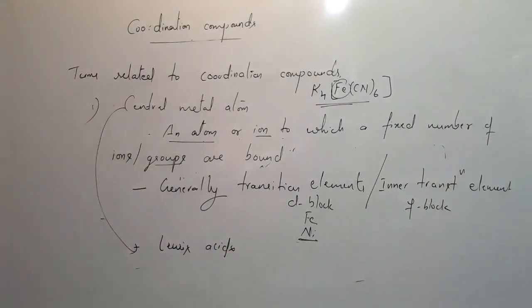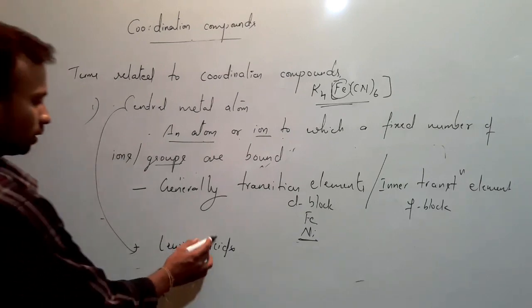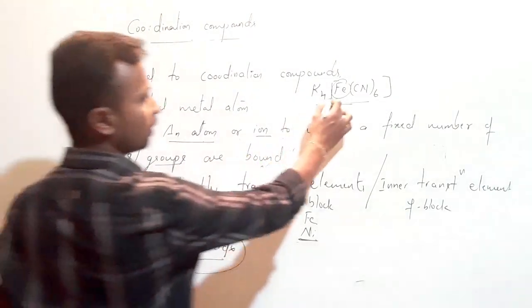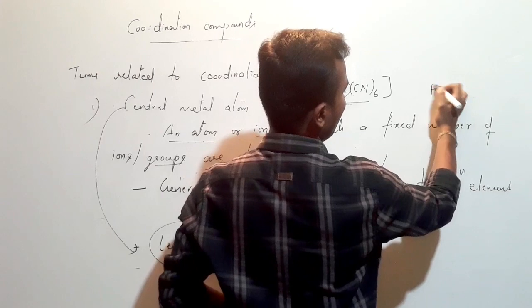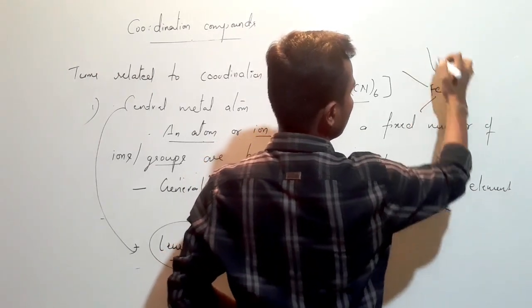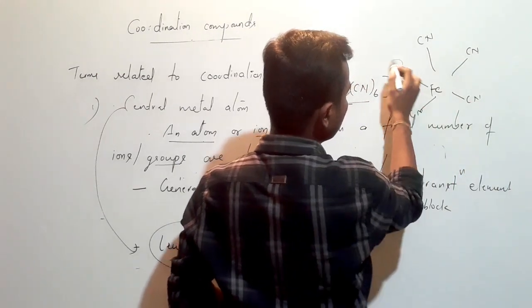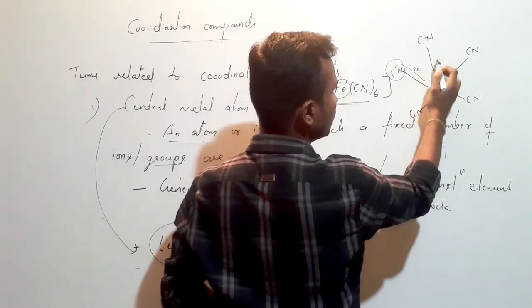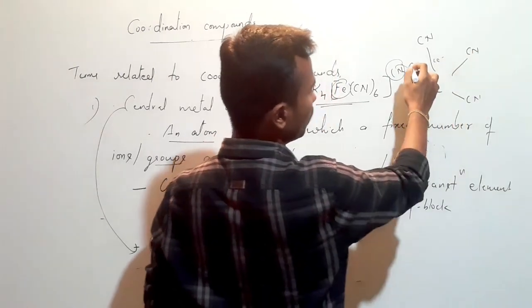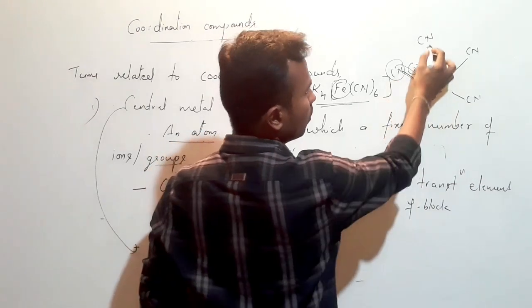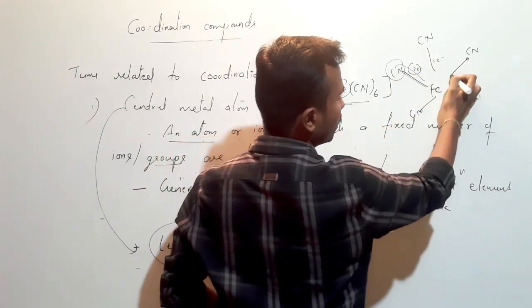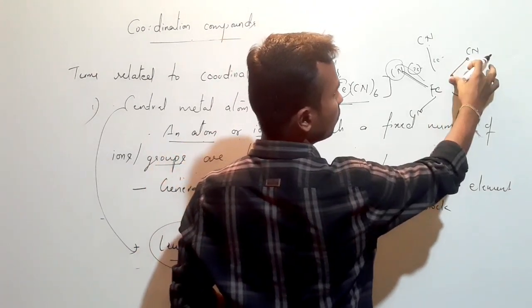What is the definition of Lewis acids? Easily I can define it: any atom, group of atoms or ion which accepts electrons is known as a Lewis acid. In this case, iron has six cyanide ions around it. These cyanide ions will give 2 electrons each to iron, and they will form bonds. If we have 2 electrons, we get one single bond. Where do these electrons come from? From cyanide.